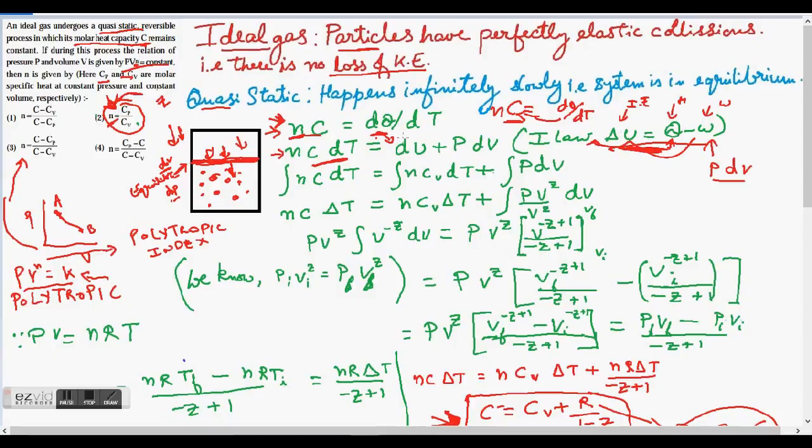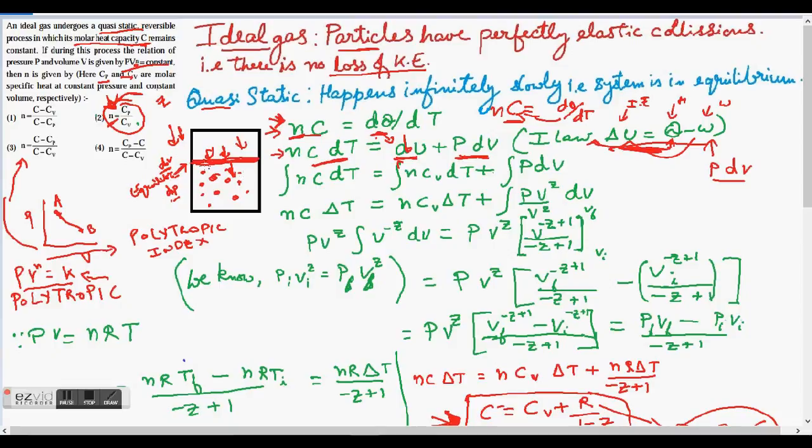So instead of delta u, since I am talking about a small change, I can write du. Delta u is a big change or a larger value, and du is a very small value. In this case, infinitesimally small, since we are considering a quasi-static process. So du plus, and then instead of work done, I can write pdv, right? And then I will try to integrate this so that I can get the real values, not just infinitesimally small values, right? So let me integrate these two sides of the expression.